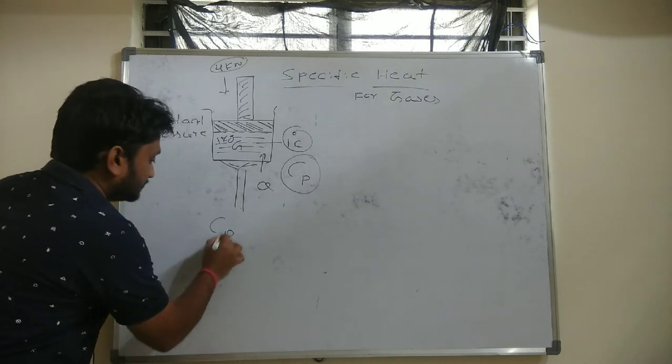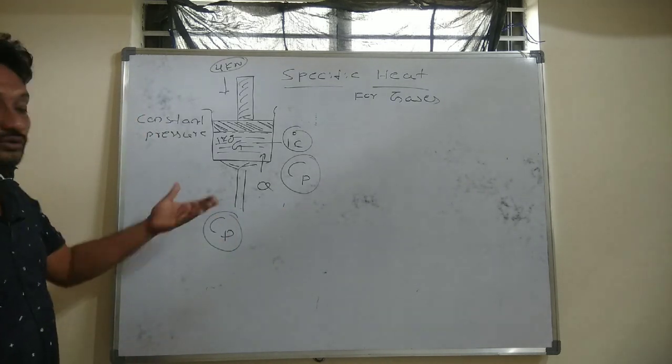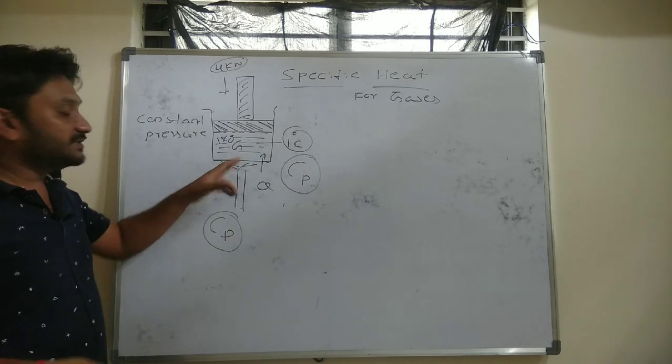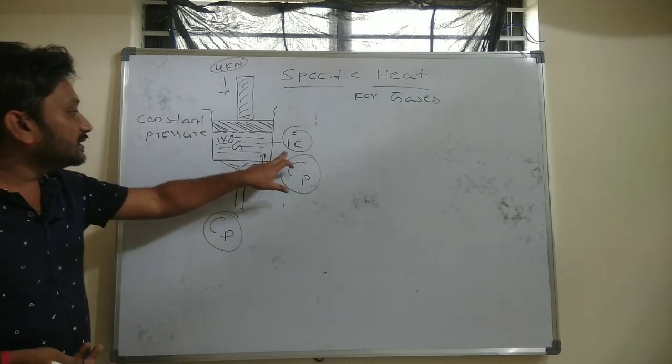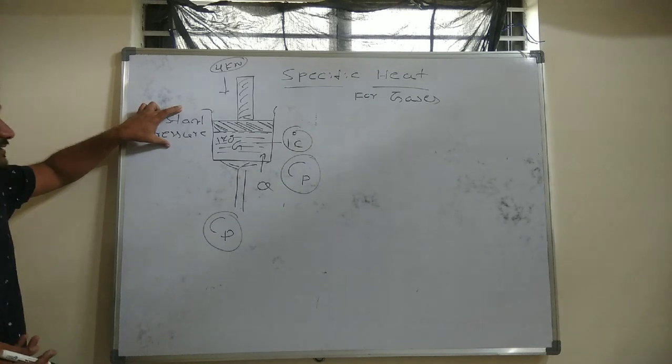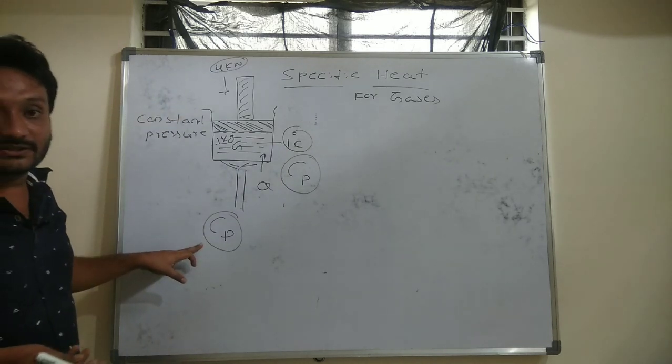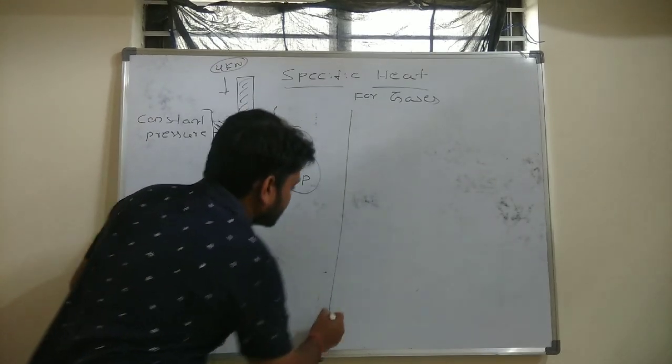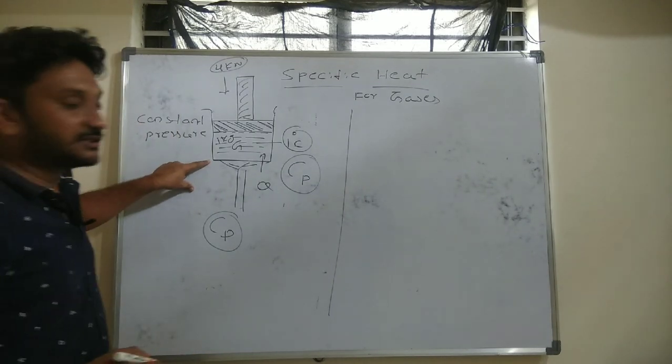Clear? So the amount of heat required to raise the temperature of 1 kg of any gaseous material by unit degree Celsius at constant pressure condition is called Cp. That is specific heat at constant pressure. Similarly, this is a way to maintain a constant pressure condition.